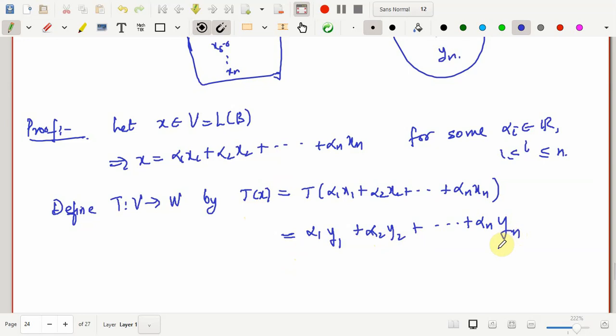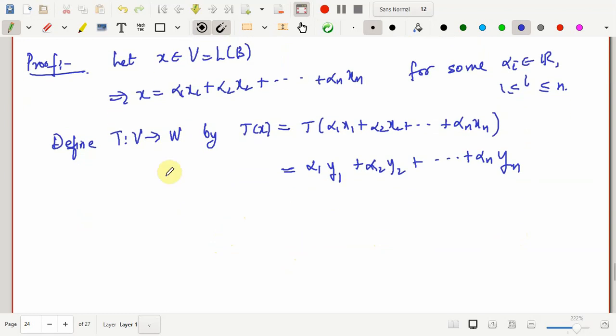Now there are two things which we have to prove for this t. First of all, I have to show that it maps each of these xi to yi. Secondly, I will have to prove that t is a linear transformation. So first, claim 1: t of xi is equal to yi. This is true for each i varying from 1 to n. Now that has to be trivially true.